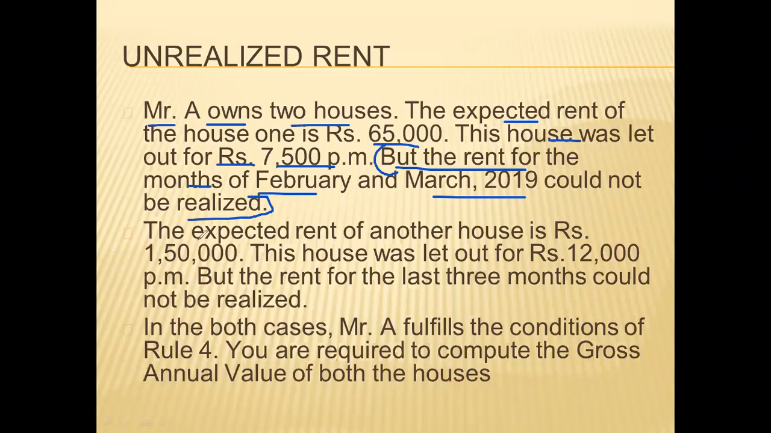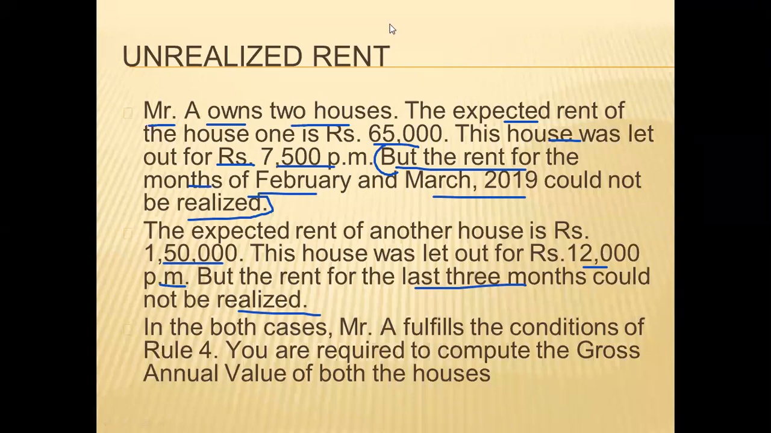And property 2 details are given as follows. Property 2 expected rent is 1,50,000. Actual rent is 12,000 per month. But the last 3 months could not be realized. So in case of property 1, 2 months rent is pending, and in property 2, 3 months rent is pending. So this is a case of an unrealized rent.